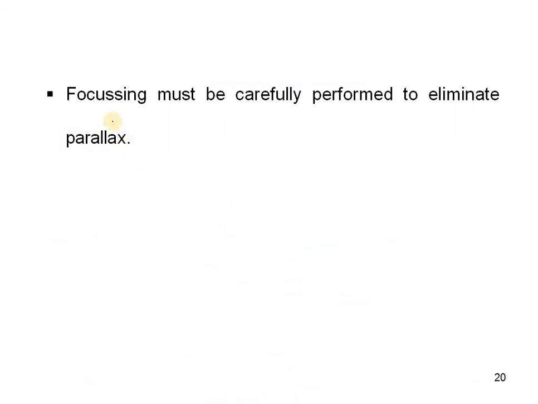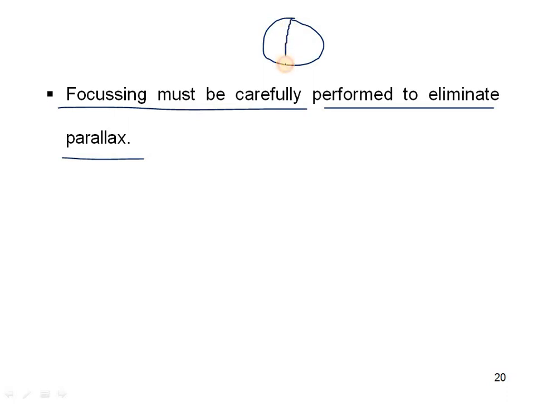And next, focusing. Focusing must be carefully performed to eliminate parallax. So this focusing of the object we have to do very carefully. When looking through the lens, the vertical, horizontal and stadia hairs should be looked at properly on the staff.